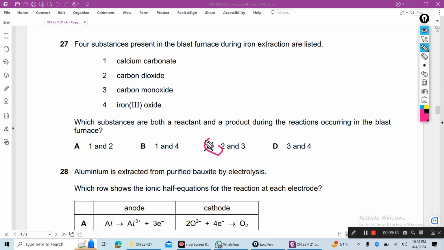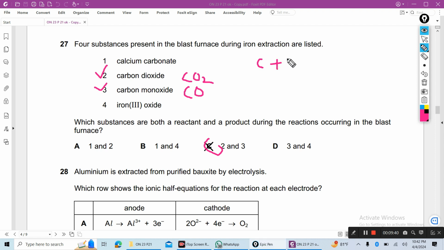Carbon dioxide and carbon monoxide. Why are these reactants and products? First in the blast furnace, carbon reacts with oxygen to produce carbon dioxide.